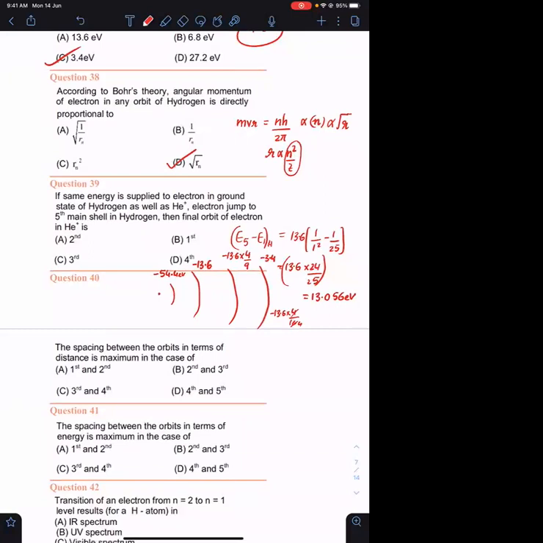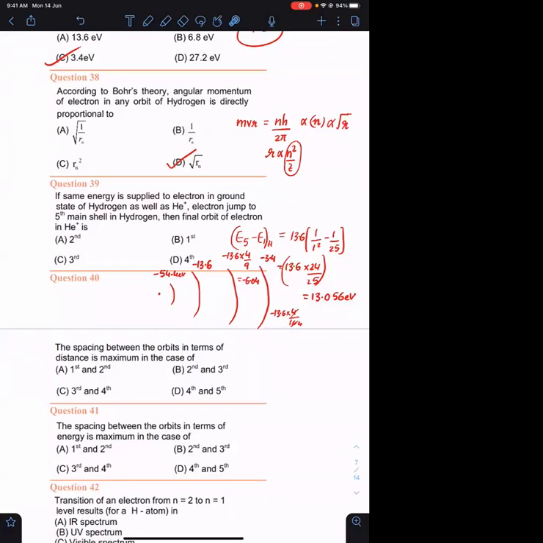-13.6 into 4/9. Okay, please tell me the value of it, anyone. Please calculate and tell me the value. It is 6.04. Very good. It is equal to -6.04. Very good. Okay. देखो. Now you are incidenting a photon of energy equal to 13.056.